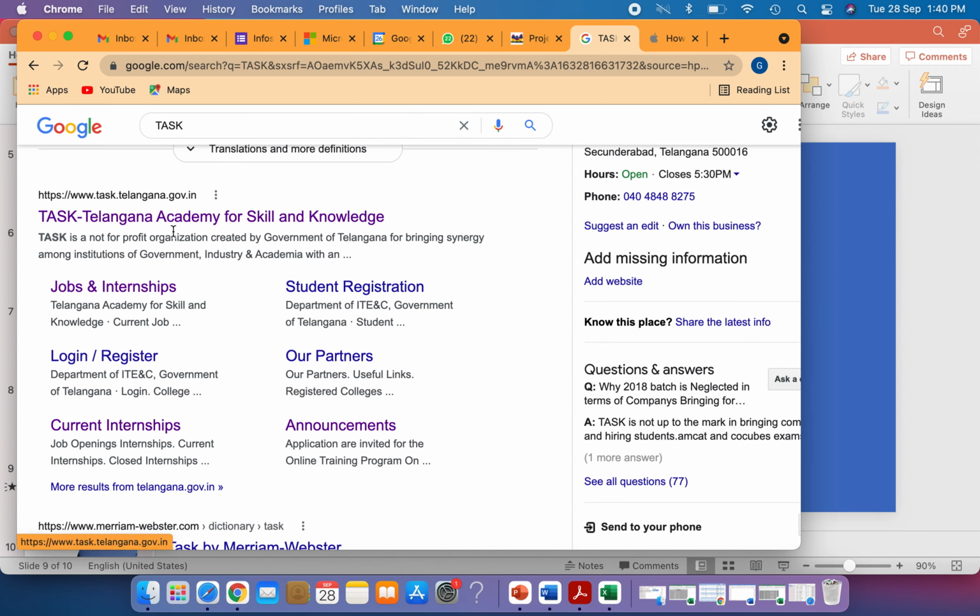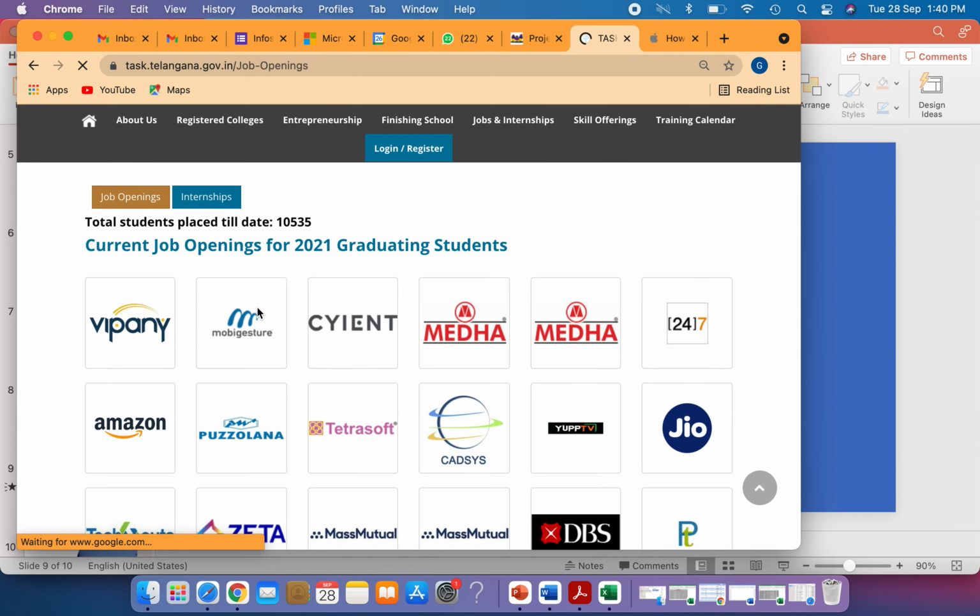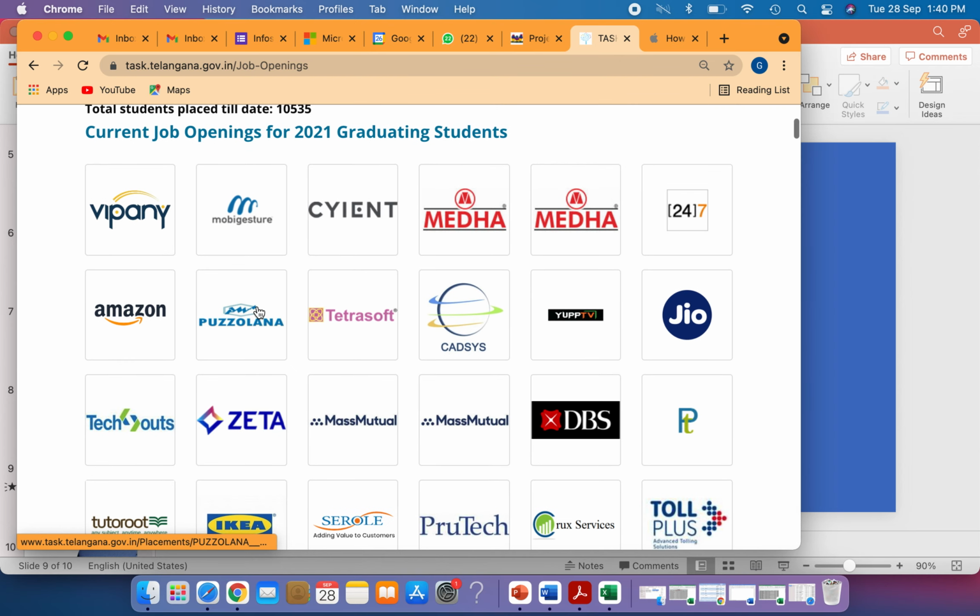Here you can find Telangana Academy for Skills and Knowledge. There you can see jobs and internships. Click on jobs and internships, then you will be taken to a new website. Then click on Scient.